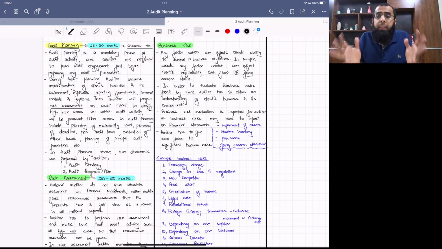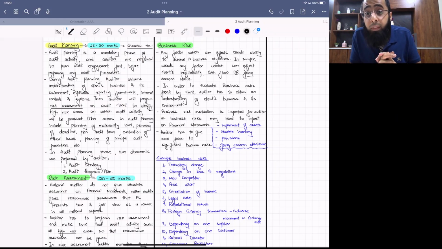Okay, in the exam, you will be provided with a client scenario and you have to evaluate the business risk from it. But while evaluating business risk, it is very important that you obtain understanding of the client's business and its environment. Obviously, in the exam question, within the exhibits, means the attachments of the question, you will be provided with those discussions. So you have to read those discussions and then you have to evaluate the business risk given in it. Are you getting it?